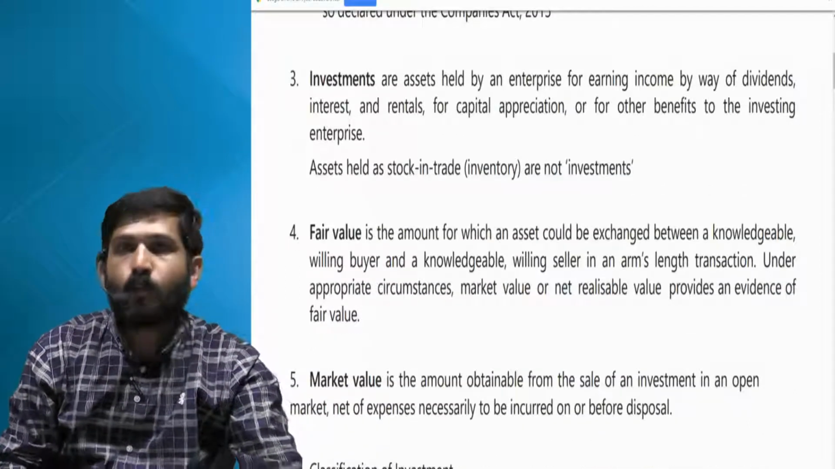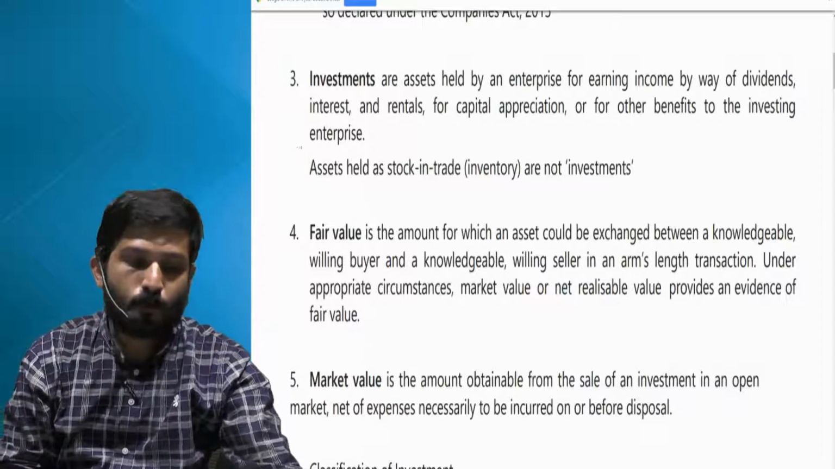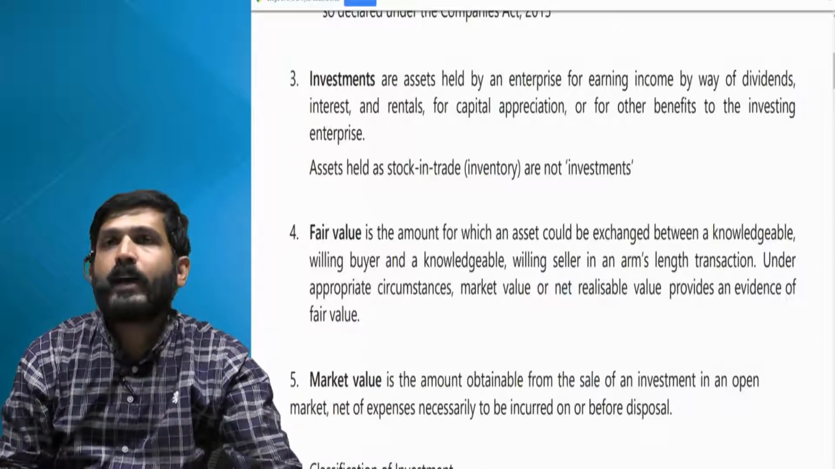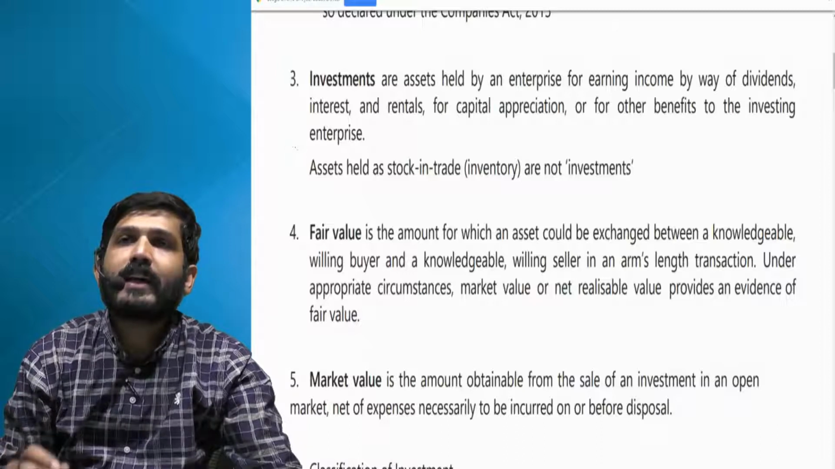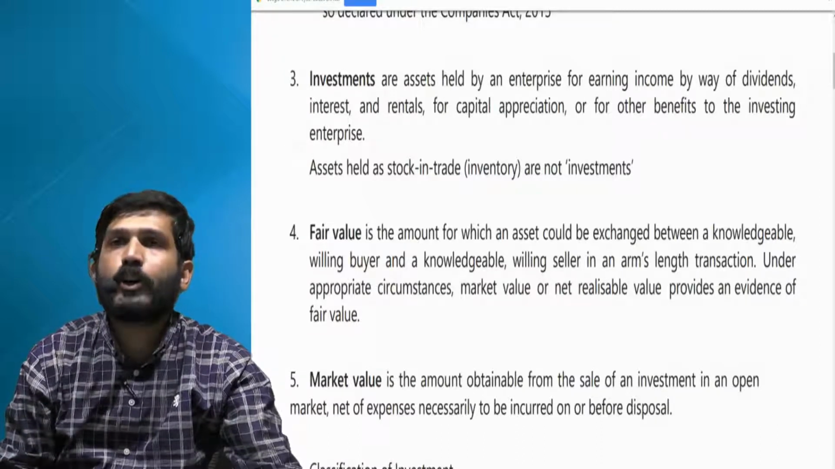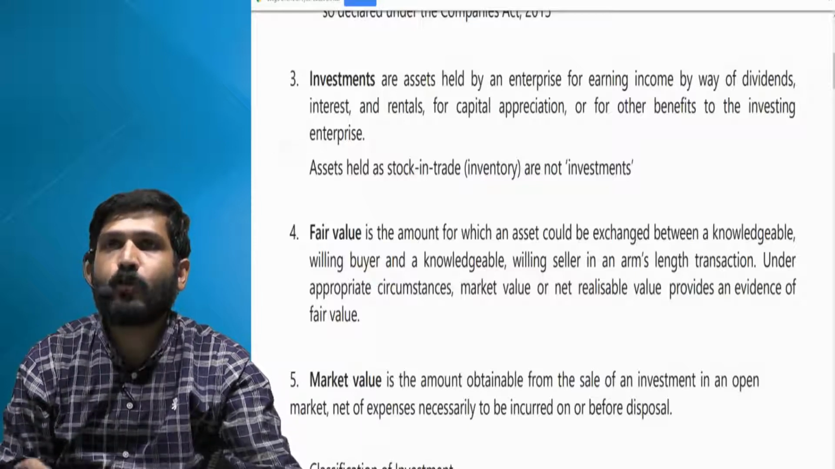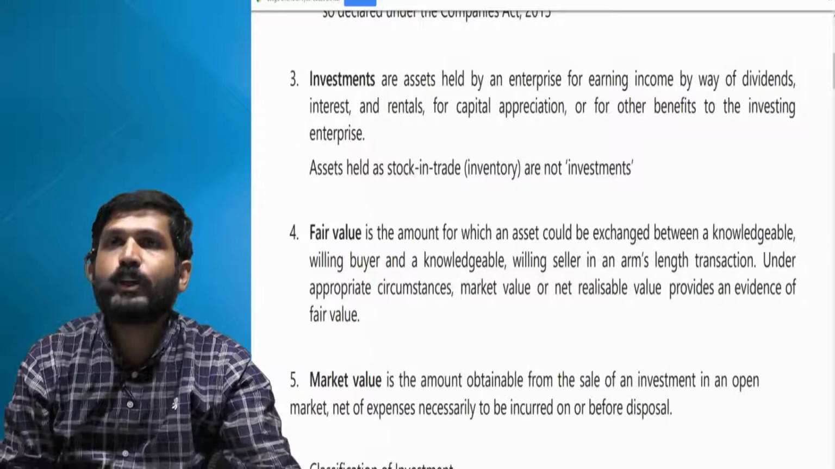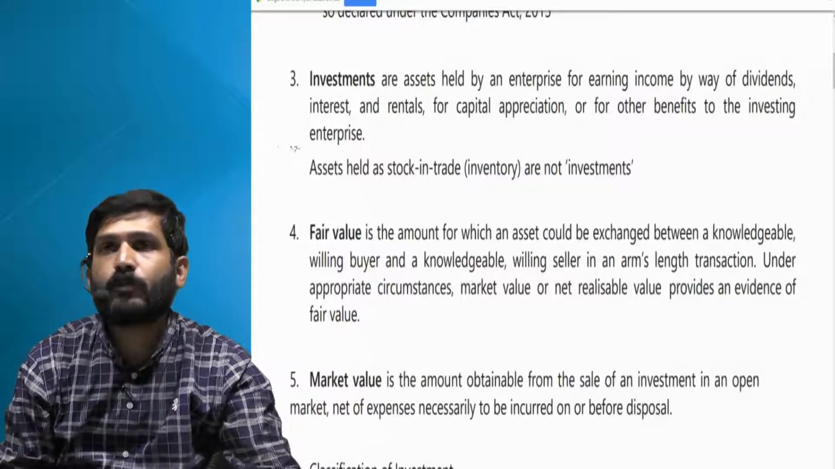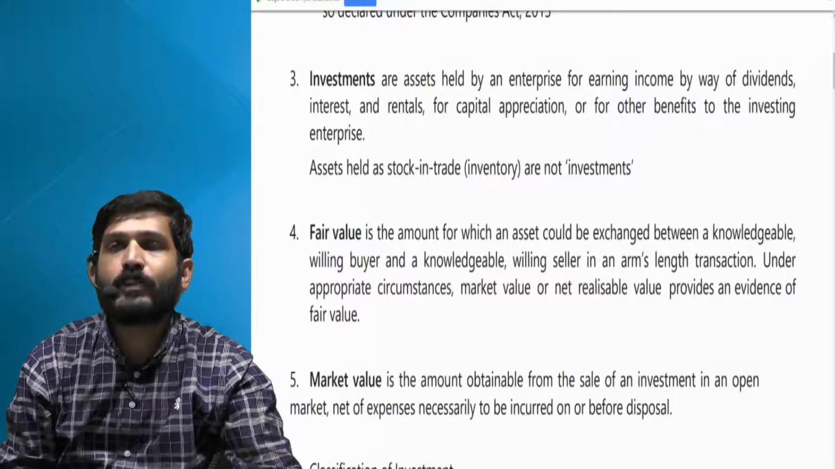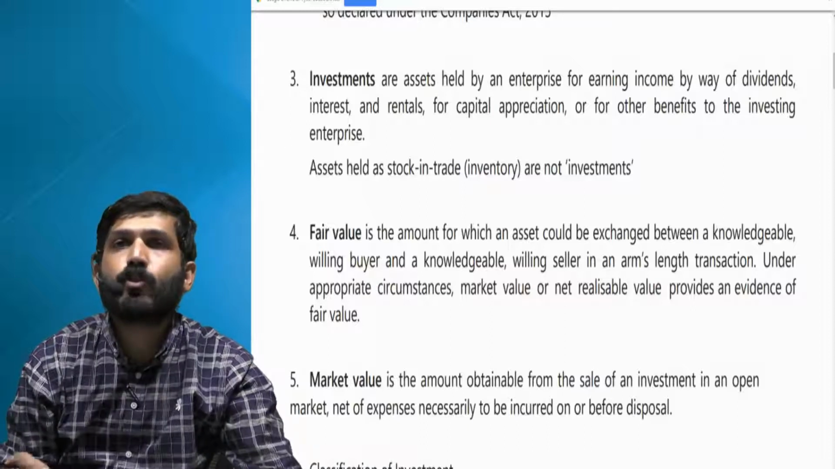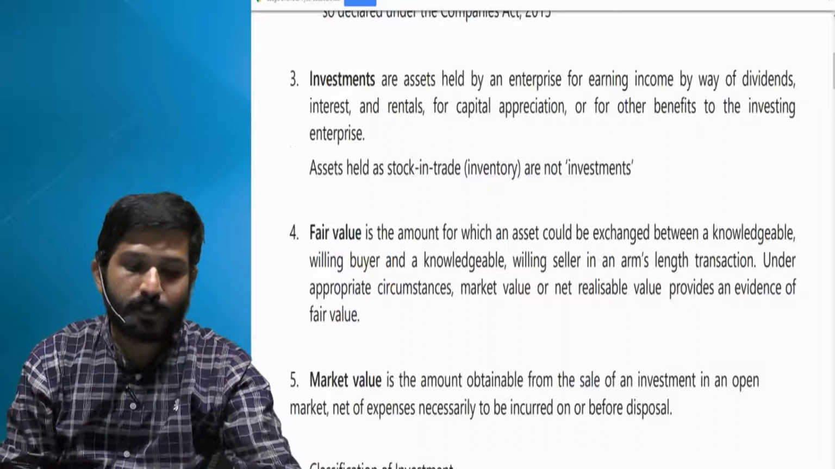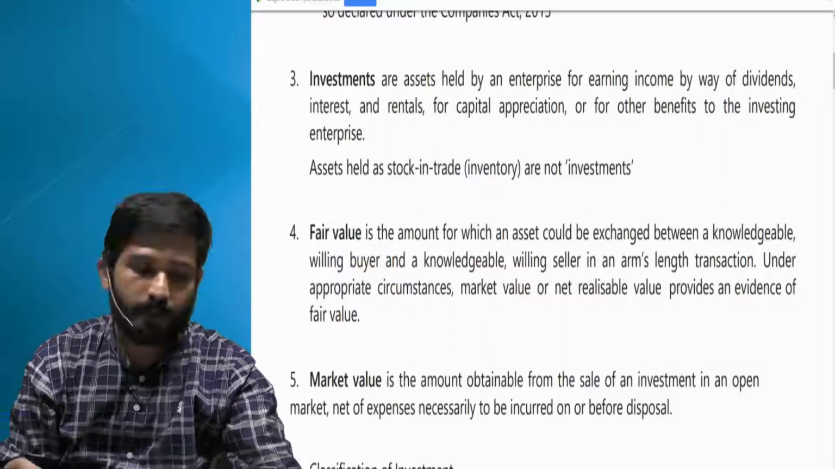Now we need to understand two parts first before we go ahead. Normally the investments will be carried in your books at cost or fair market value. It will depend upon these two things. So we need to understand what is fair market value, that is fair value basically, and we also need to understand what is cost. So let us try to understand these two terminologies, cost and fair value.